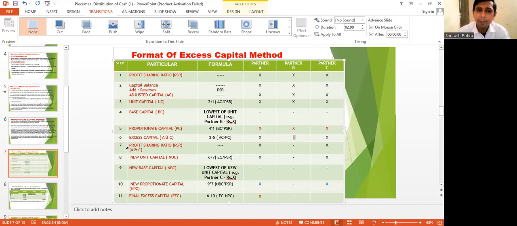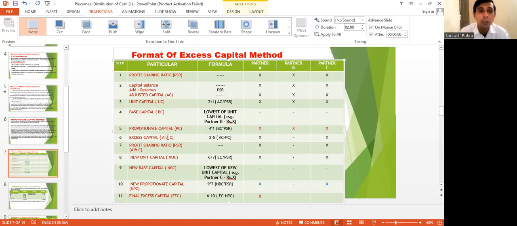So repeating the same steps again, write profit sharing ratio, but now write the profit sharing ratio of the partners who are balanced. Other than B, here we have written the profit sharing ratio of A and C. Why have we written A and C? Because B has the lowest capital. So for A and C we write their profit sharing ratio which is given in the question earlier. Suppose here it is given 3, then you write 3 here also. Here it is given 1, you just write 1. Proportionate excess profit sharing ratio.